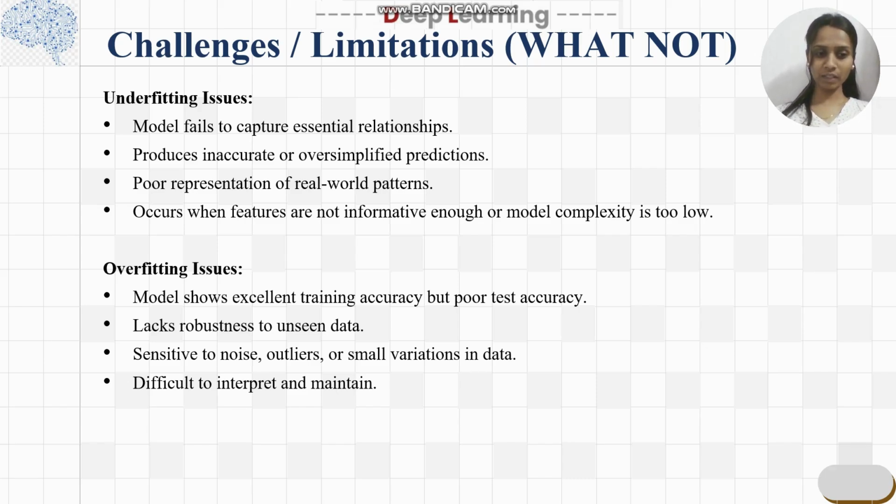With overfitting, the model shows excellent training accuracy, but it fails when we test it on testing data. There is a lack of robustness on unseen data, and it becomes sensitive to the noise and outliers present in the data.